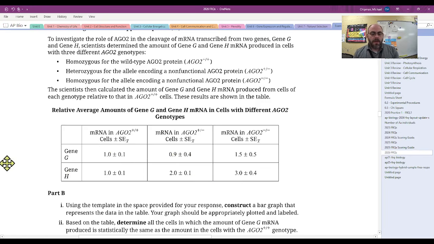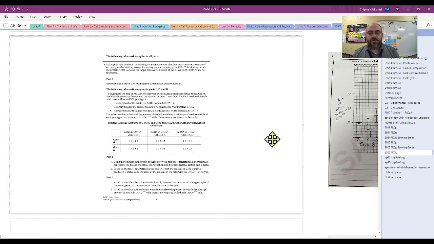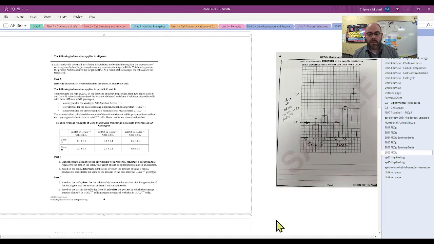The way I chose to graph this is I had two groups, gene G and gene H. Then I had separate bars, because it's telling you to construct a bar graph. I had separate bars for plus-plus, plus-minus, and minus-minus for each category. And I've drawn my graph over here so you can get a look at it.